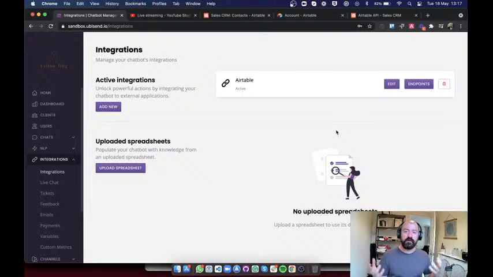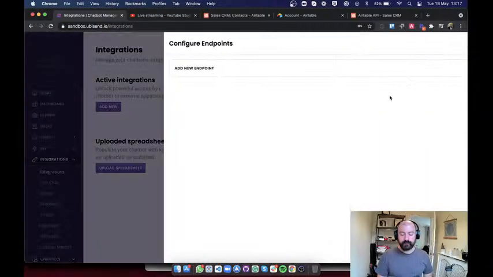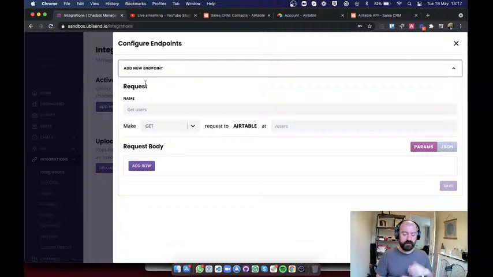And the next thing I need to do is actually say, all right, well, what do I want the two platforms to talk about? I actually need to say what kind of information I want to send from one to the other. And this is what we do with endpoints. Endpoints are the very specific kind of actions that you want to do, the requests you want to send from the ubisend platform to the external piece of software.